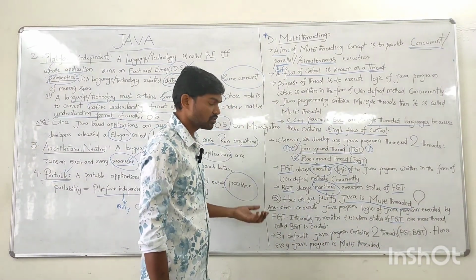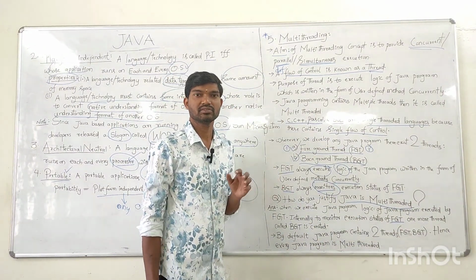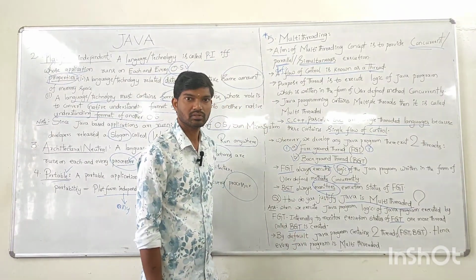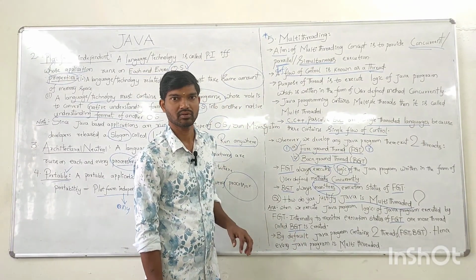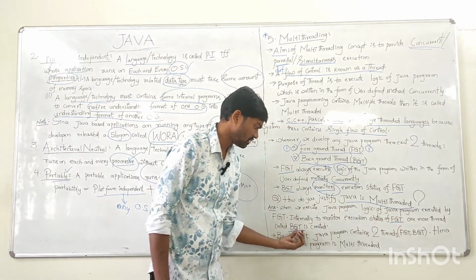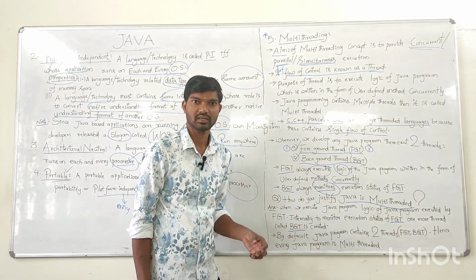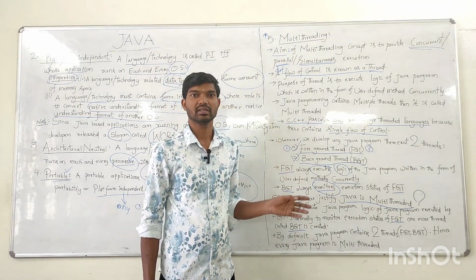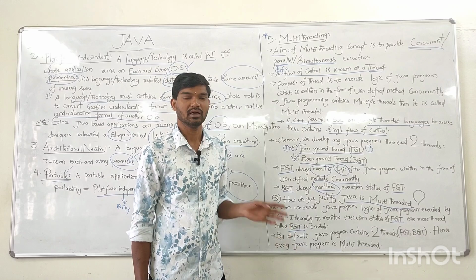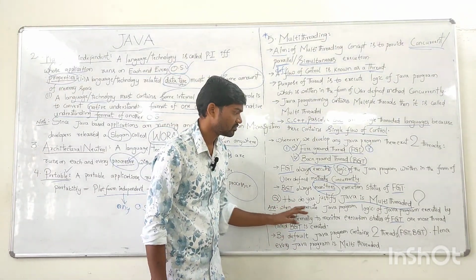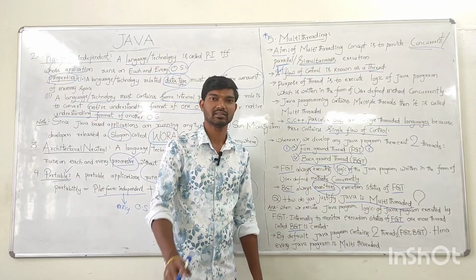And to monitor the status of the execution, we need another thread called BGT. So by default, Java contains a foreground thread and a background thread. That's why Java is called a multi-threaded language, because it contains two threads.